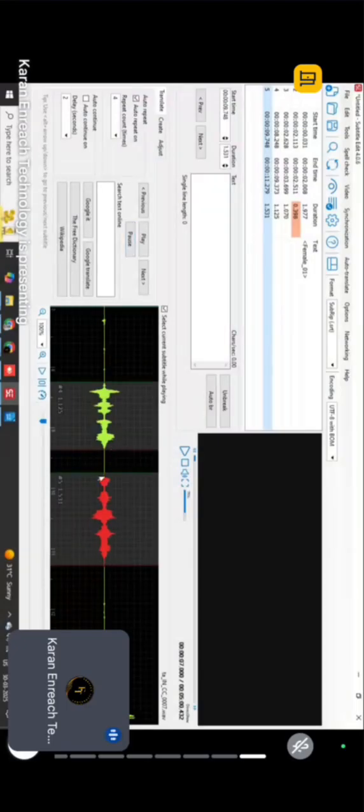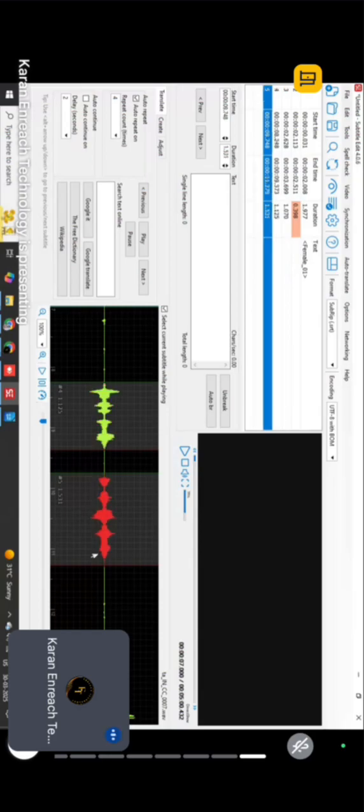So if a segment is formed, it will be present here. If you click, the waveform will be present here. If you click anywhere, that segment will be present there, with the red mark for that segment. And then here you have to type. Say for example, if I play here.